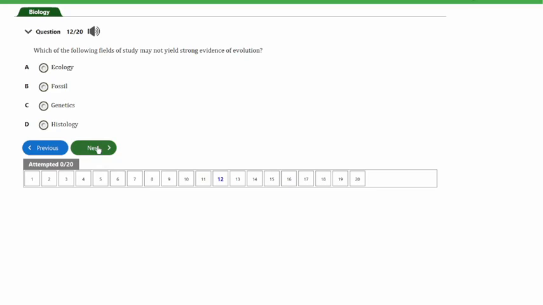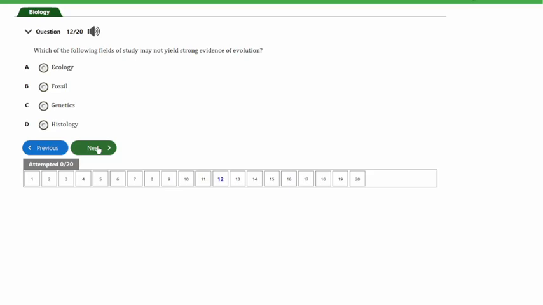The question says, which of the following fields of study may not yield strong evidence of evolution? A. Ecology. B. Fossil. C. Genetics. D. Histology. So guys, the answer to this question is option D, and that's histology.